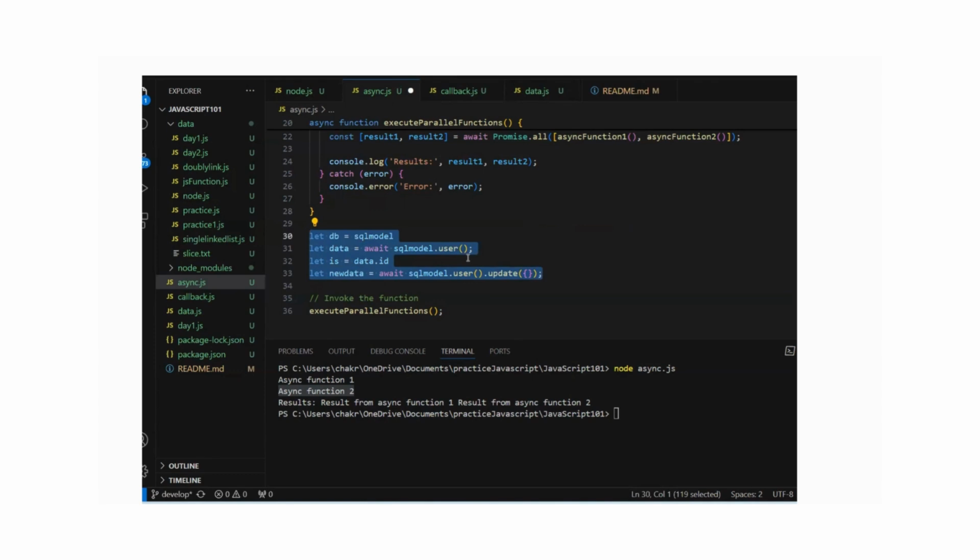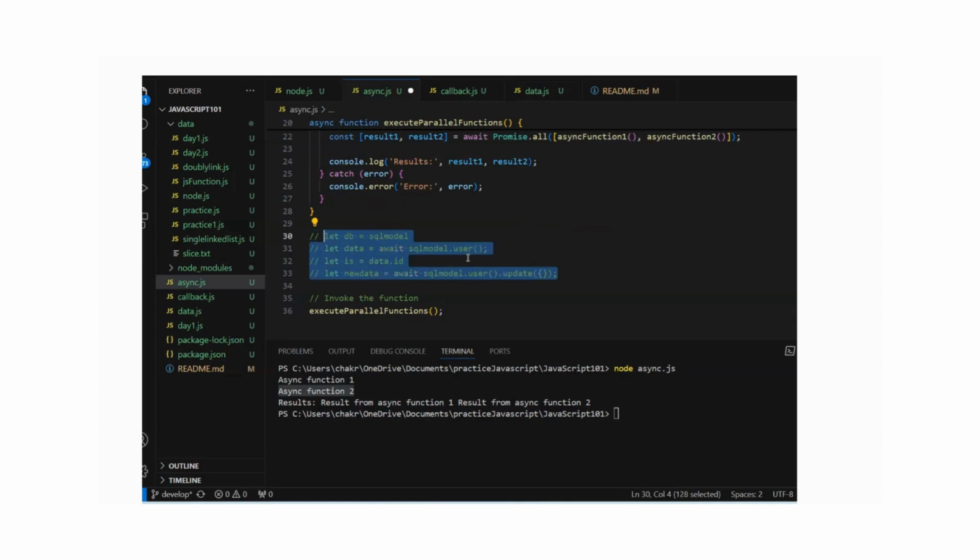Basically, if you go for some application building, you definitely attach with some database, right? So for database calling, we are using the async await in this way, right? Okay, so this is most about the async await. This is not that much complicated if you understand the promise very well, right?